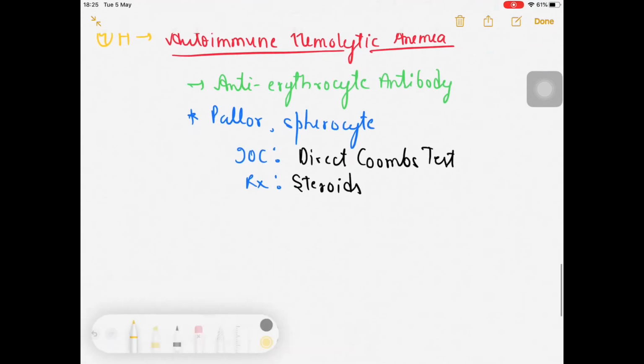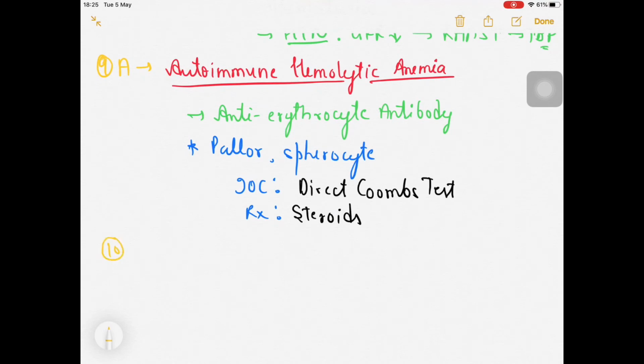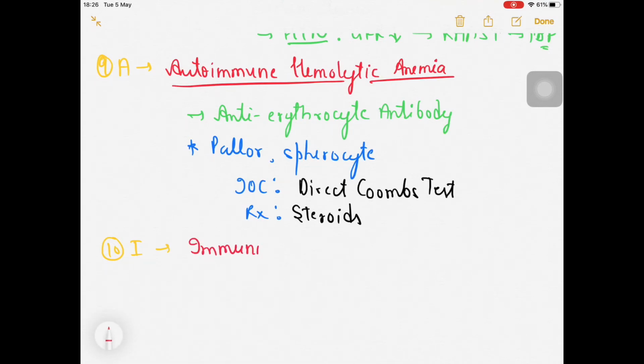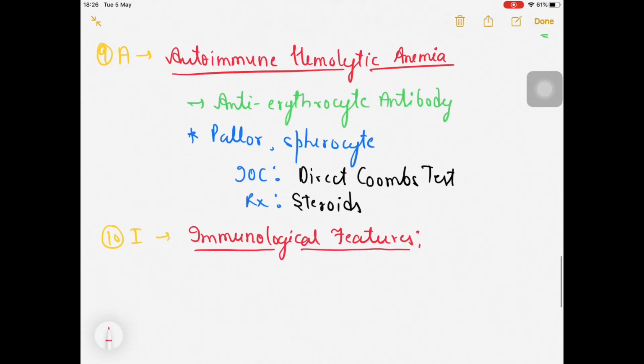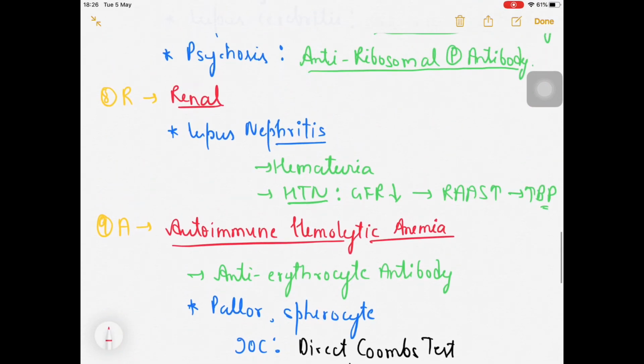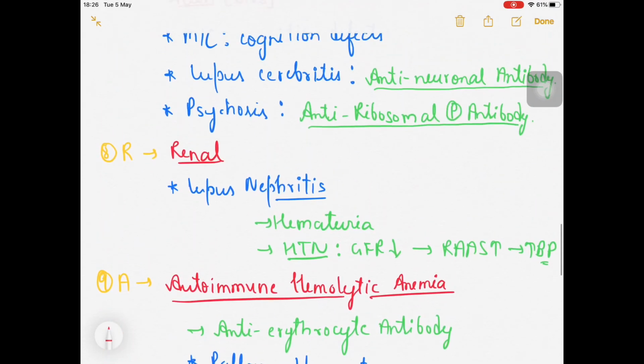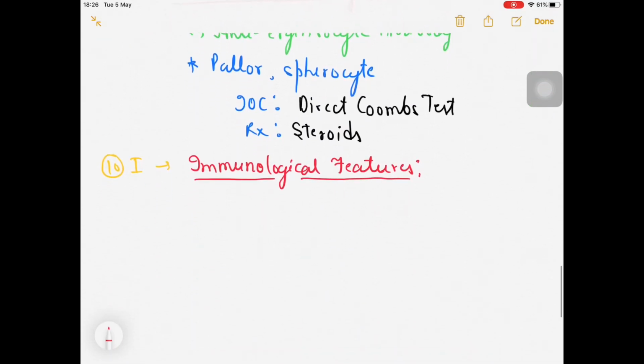Okay, now let's move on to the next component of our mnemonic, that is BRAI, and I is for immunological features. I will be including this part in the diagnosis part also, because in this one I am going to talk about several kinds of antibodies involved in SLE. Already I have mentioned some antibodies, for example anti-neuronal, anti-ribosomal P antibody, anti-erythrocyte antibody. What more antibodies we can see, we'll talk about in the immunological feature section.